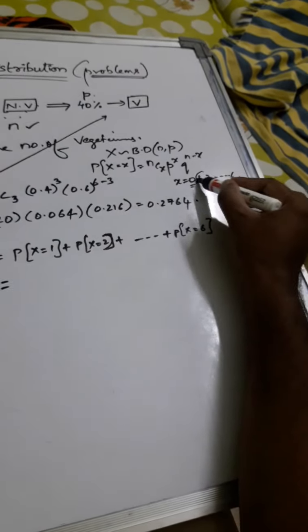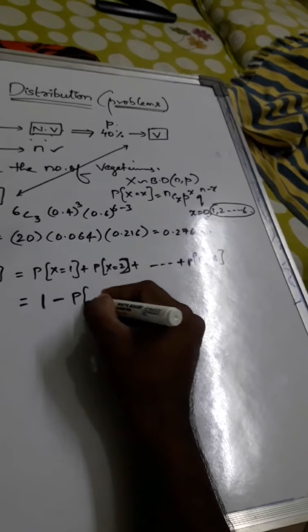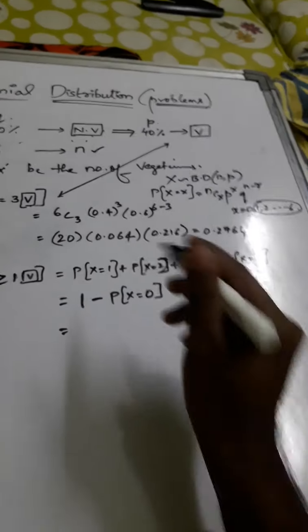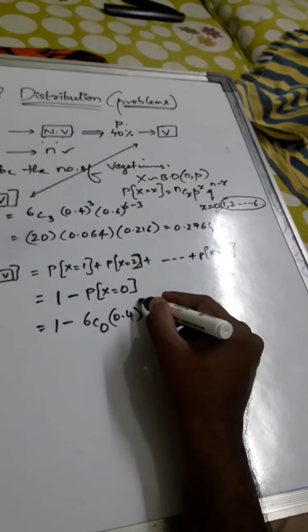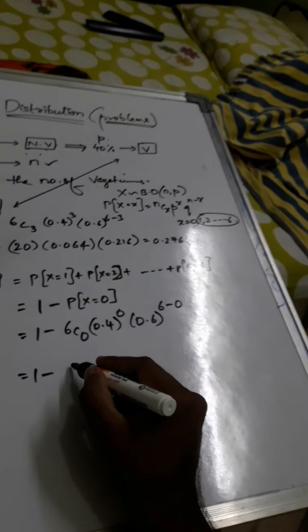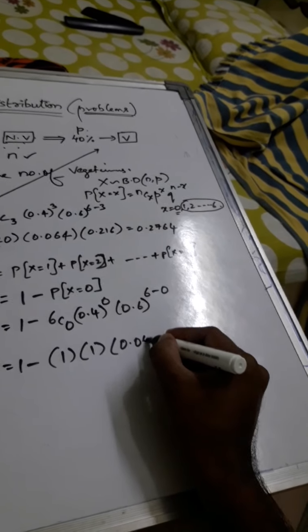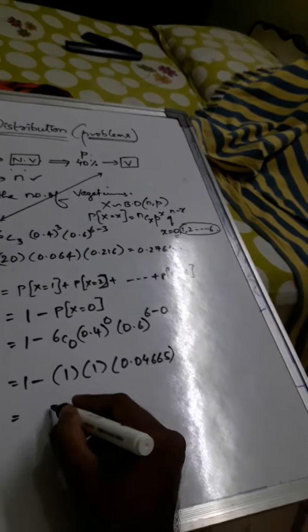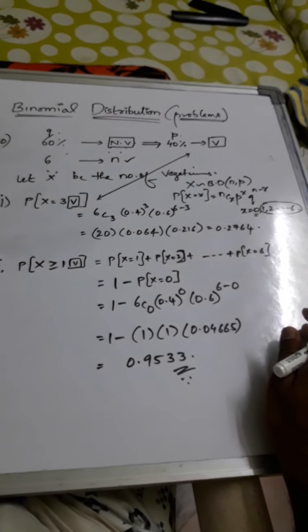If you remove it from the total probability, that would be equal to greater than or equal to 1. So 1 minus 6C0, 0.4 whole power 0, 0.6 whole power 6 minus 0. 6C0 is 1, anything power 0 is 1, and 0.6 whole power 6 is 0.04665. So the final answer is 0.9533. This is the final conclusion.